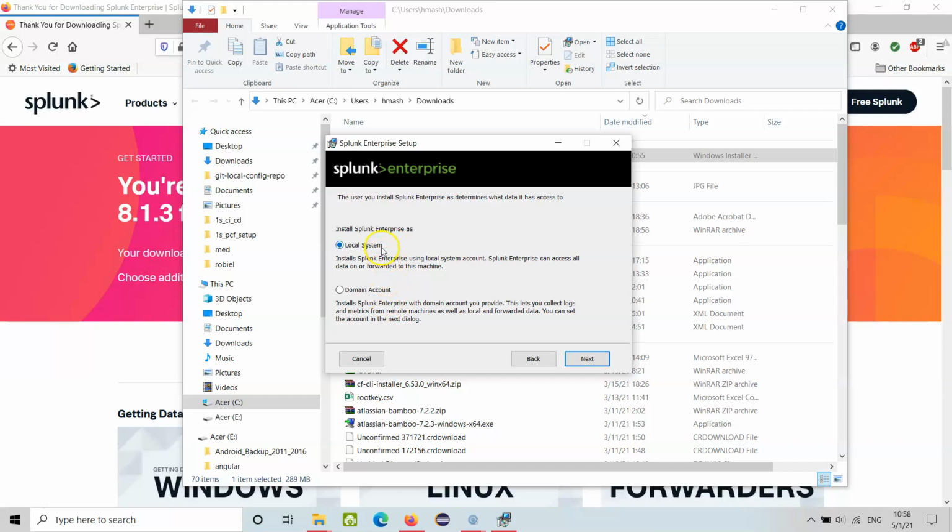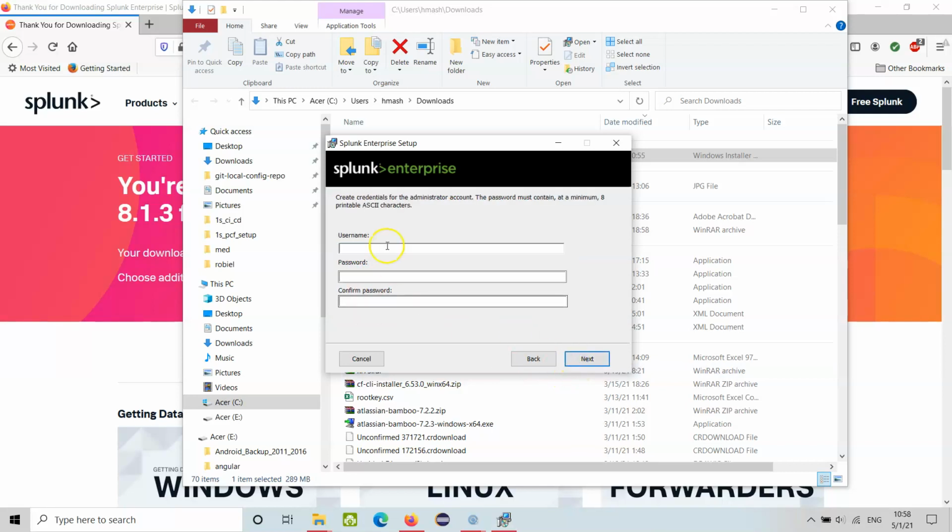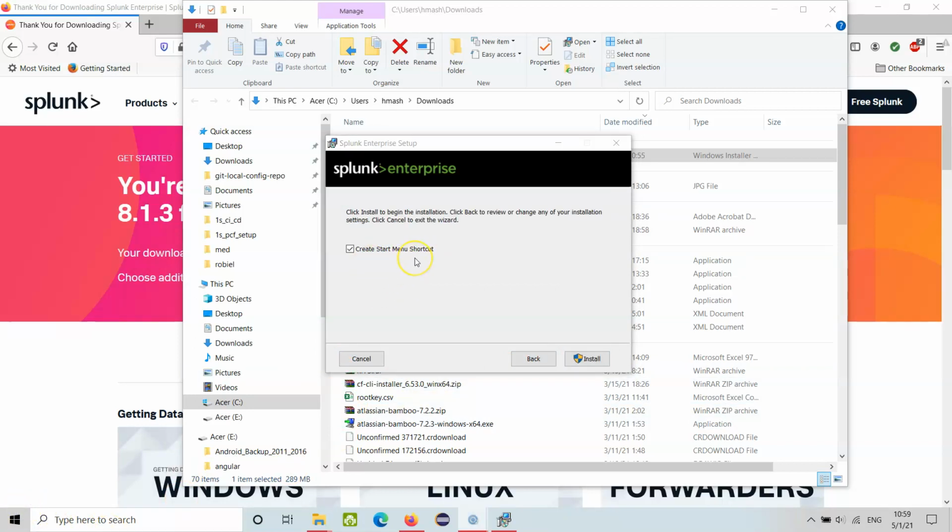Alright, so these are the two options, local system and domain account. Go ahead, I'm choosing local system, and next. Okay. Create credentials for administrator account. The password must contain a minimum of 8 printable ASCII characters. So I'll type this in and click next. I will pause the video for a while. Alright, go ahead, create a start menu shortcut and install. Click install.